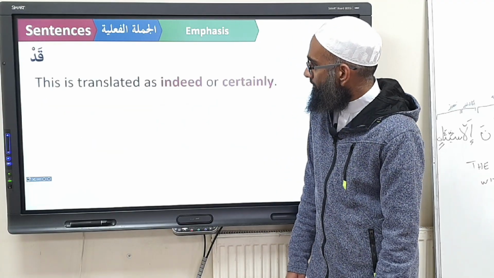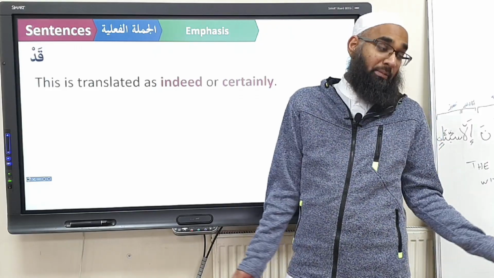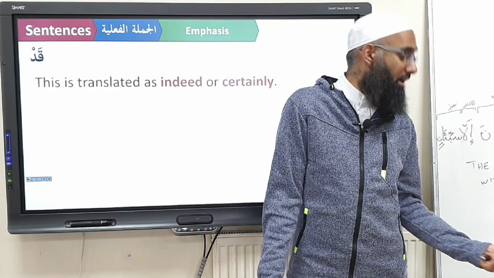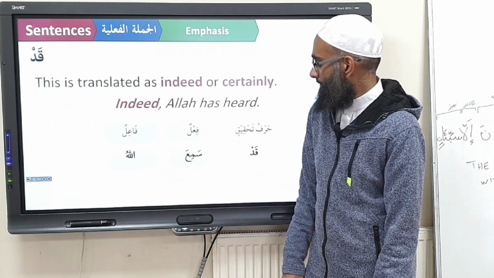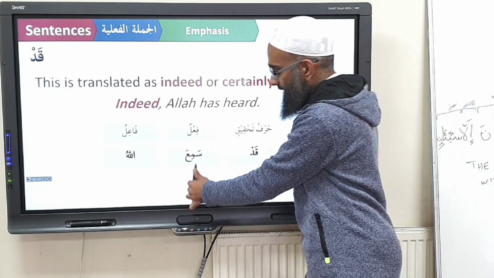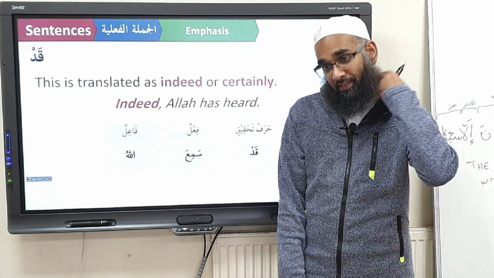How do you translate this? Indeed. Similar to what? Harfu mushabbah bil fa'il, inna. So, indeed Allah has heard. So you have harfu tahqiq, sami'a as the verb, and the word Allah as the fa'il. Do you understand?